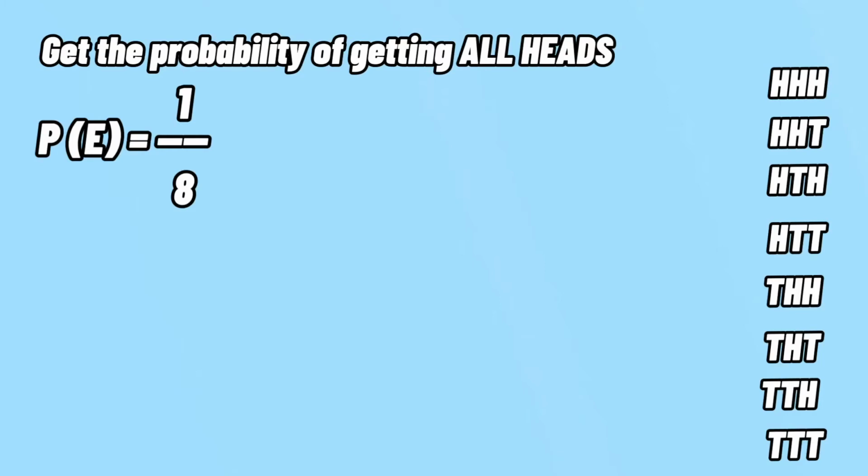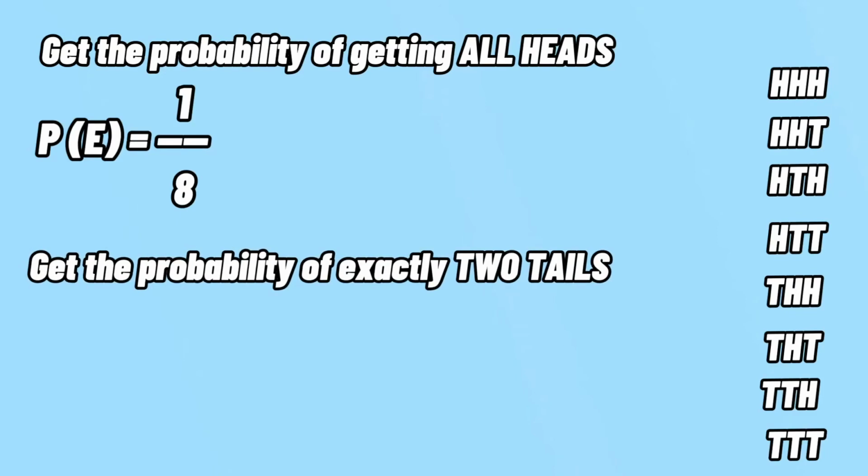If we are being asked to get the probability of getting exactly 2 tails, first, we have to count the events which have exactly 2 tails. We have 3, which will be our numerator, and our denominator will be the total number of events, which is 8. Therefore, our answer is 3/8.